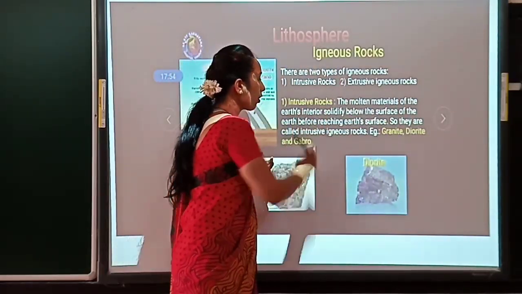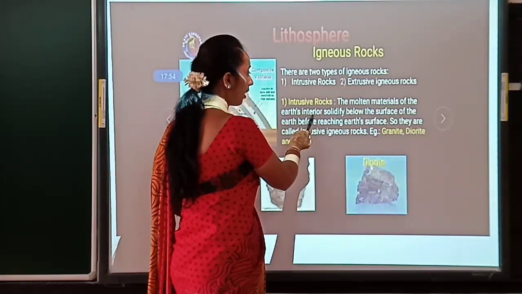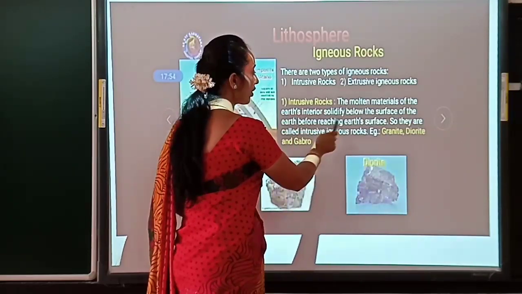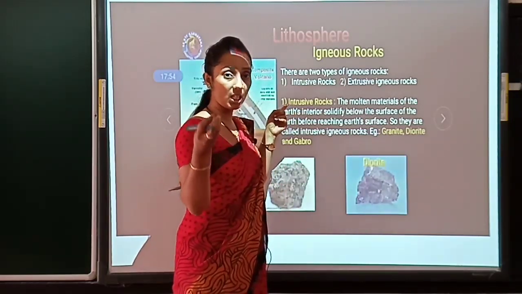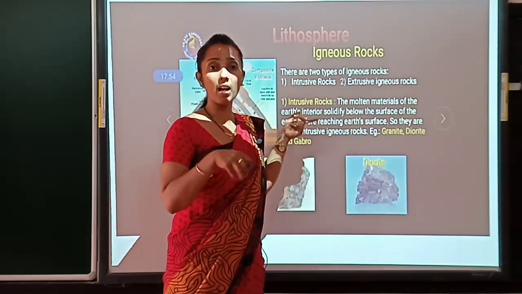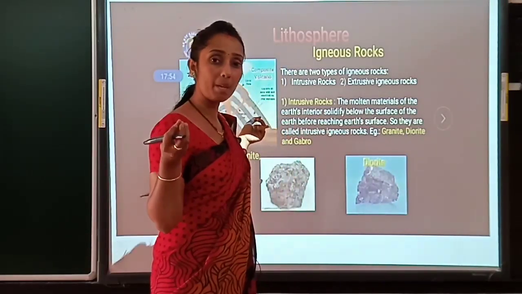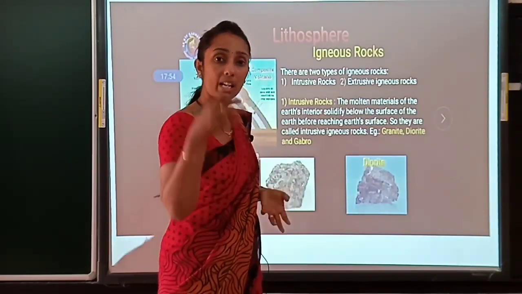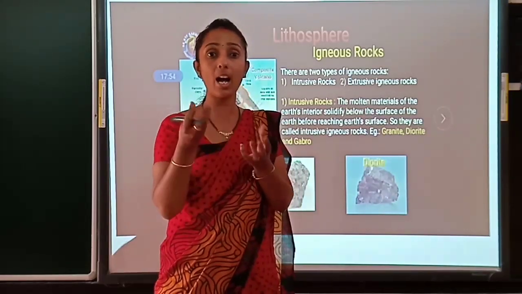See, intrusive rock: the molten mineral material of the earth's interior solidifies below the surface of the earth before reaching the earth's surface. So what is intrusive rock? There are minerals in semi-liquid form which become solid in the interior of the earth itself. Is it clear? The mineral which was in a semi-liquid form due to the fire becomes solid inside the earth, not at the surface.